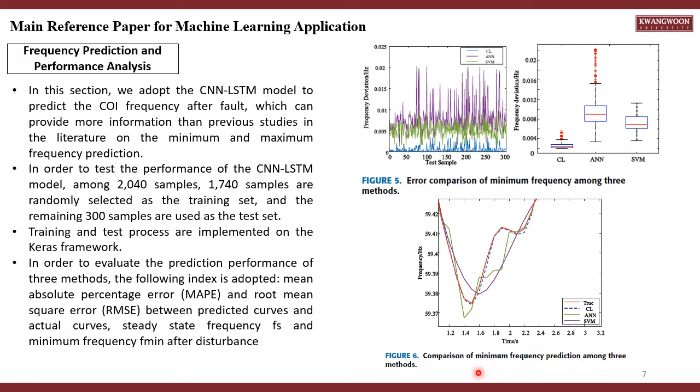And in figure 6 we can also see the comparison of minimum frequency prediction among the three methods. It shows that using A and N, the frequency prediction will be much lower compared to the other methods.